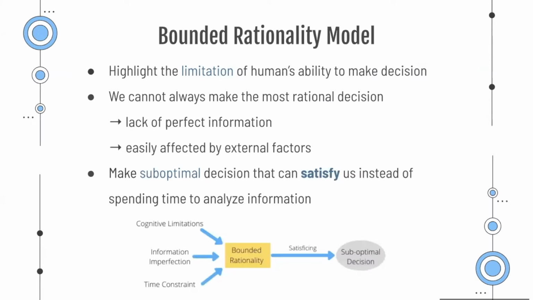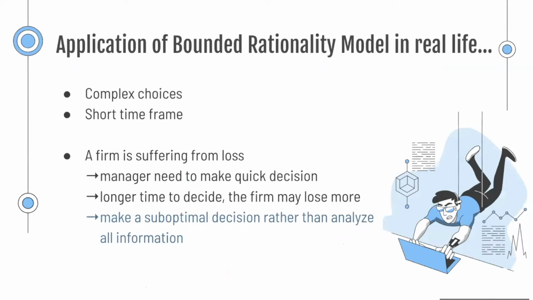The bounded rationality model highlights the limitation of humans' ability to make a decision. As we cannot always make the most rational decision, we will rather make a suboptimal decision that can satisfy us instead of spending time analyzing information. For example, if a firm is suffering from a huge loss, the manager is suggested to apply the bounded rationality model because the longer the time to decide, the more the firm may lose. So the manager will choose a suboptimal decision rather than analyze all information.